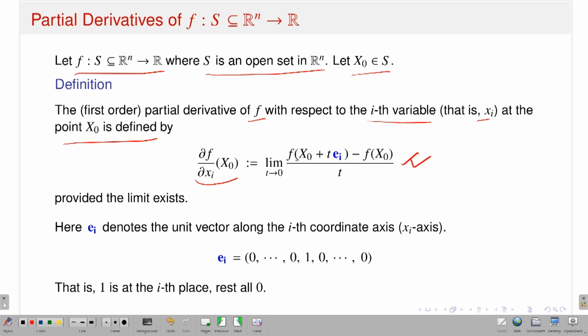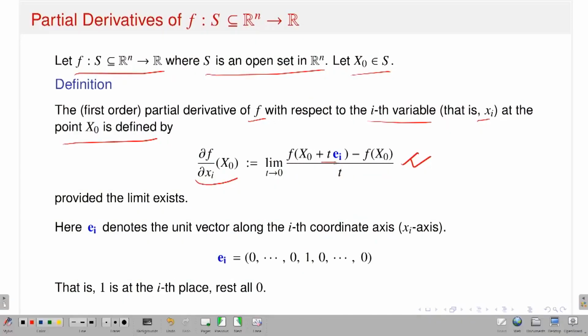What you have to do is take the value of f at x0 plus t ei. What is ei? Since I want the partial derivative of f with respect to xi, consider the vector ei, the unit vector whose ith position is 1, and the rest are 0. So ei is fixed, x0 is fixed, and it is a function from t to f of x0 plus t ei.